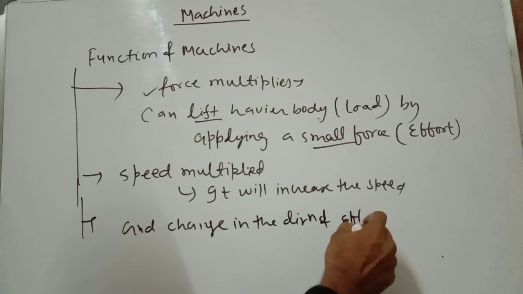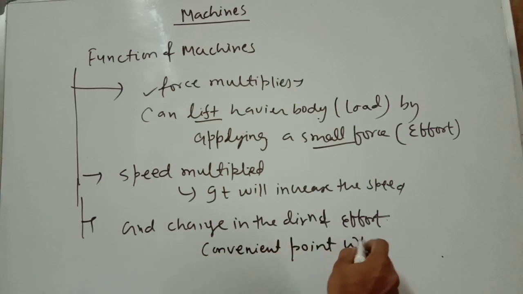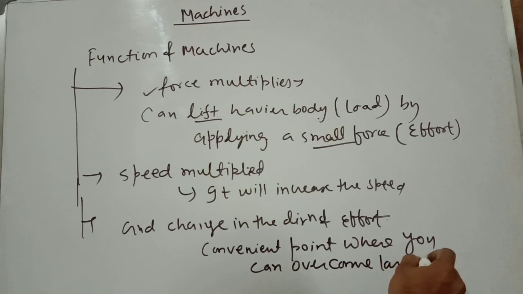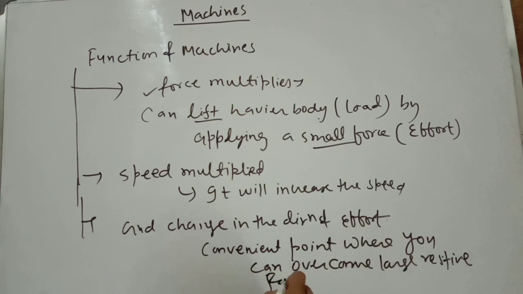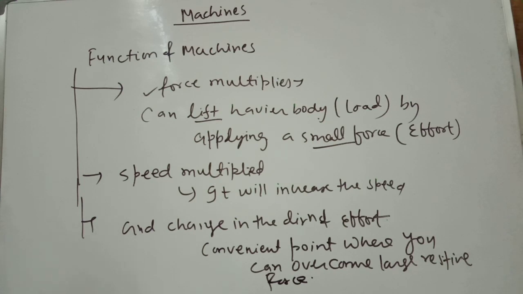And the third function is the change in the direction of effort. That means the force is applied at a convenient point, where we can overcome a large resistive force. You find a convenient point where you can overcome a large resistive force. Okay, so these are the functions of machines.